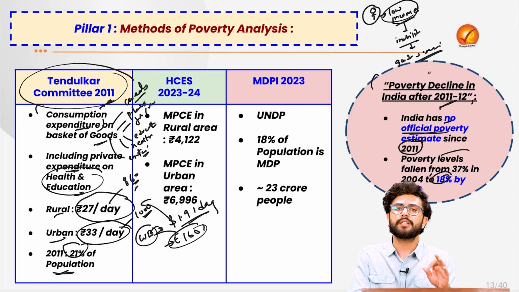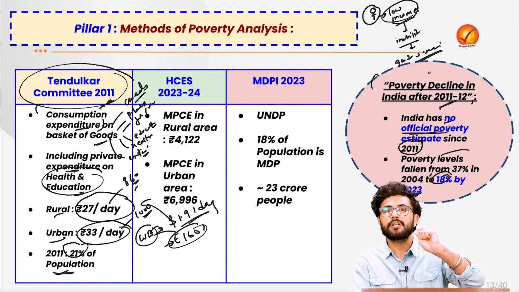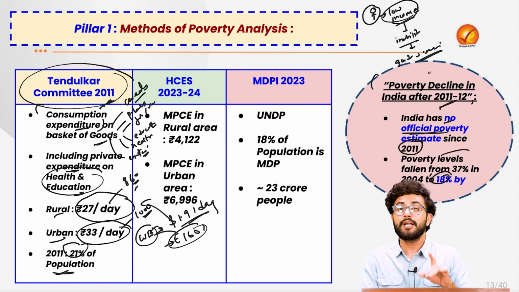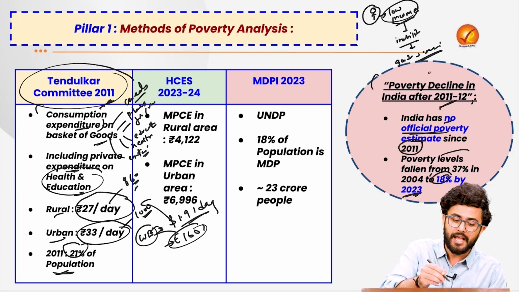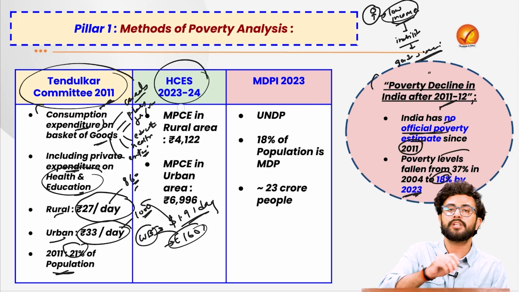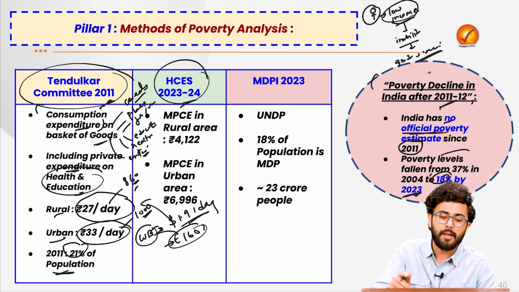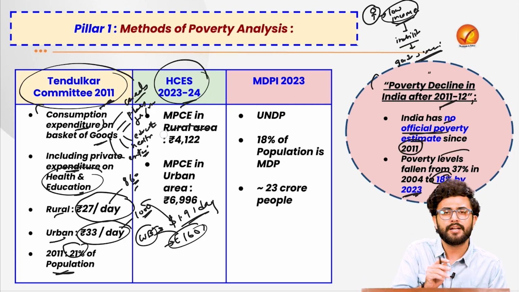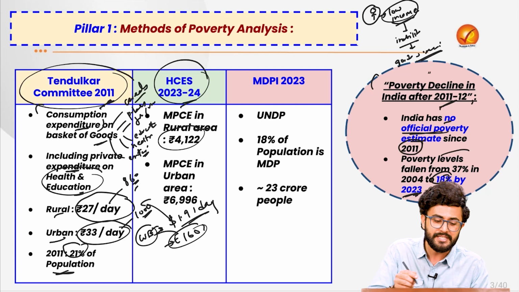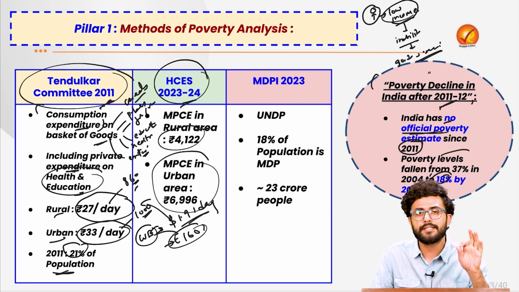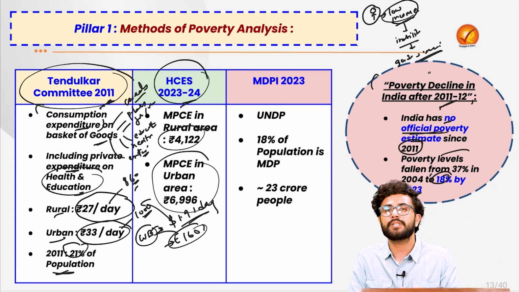The article today suggests that if the expenditure on consumption itself can become a criteria, the most recent data which we have is of the household consumption expenditure of 2023-2024, according to which the monthly per capita expenditure in the rural area stands at around 4,122 rupees and in urban areas stands at 6,996 rupees.